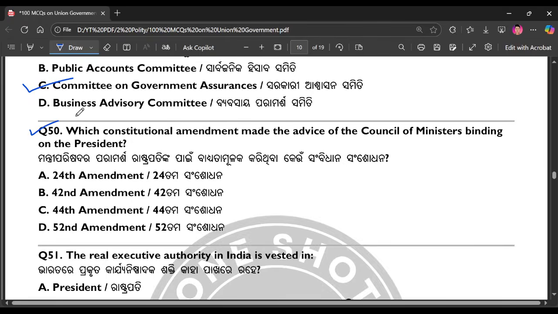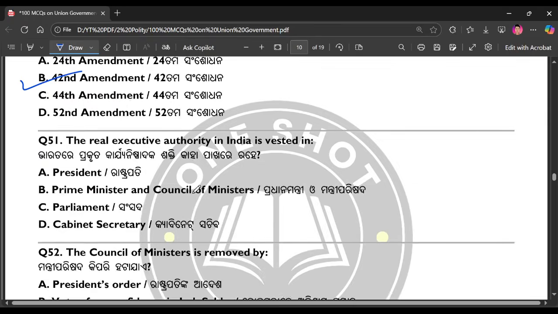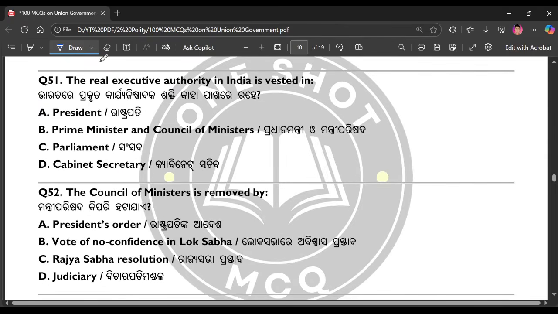Question number 50. Which constitutional amendment made the advice of the Council of Ministers binding on the President? The right answer is option number B. Question number 51.